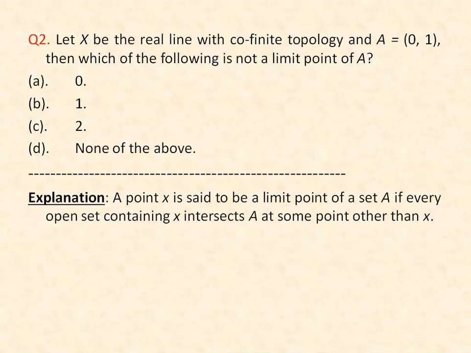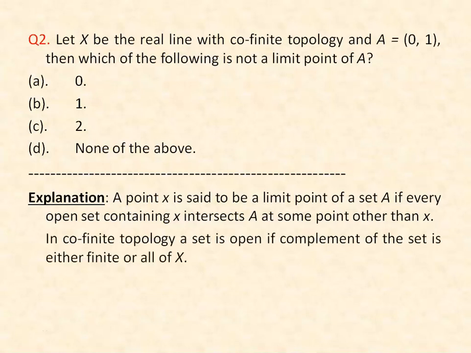We know that a point X is said to be a limit point of a set A if every open set containing that point X intersects A at some point other than X. Now X is the real line with cofinite topology. In case of cofinite topology, we know that a set is open if complement of the set is either finite or all of X. Here let us take the first option 0.